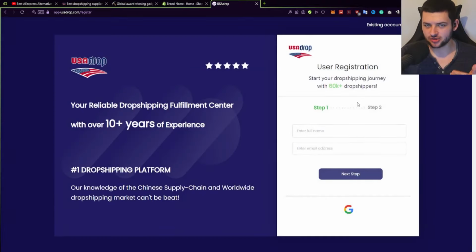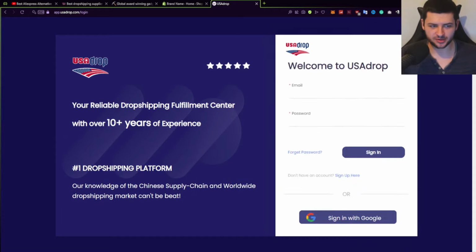Now, if you've made a USAdrop account and registered like I told you to do in the last step, now you can log in. Okay, so press sign in at the top.